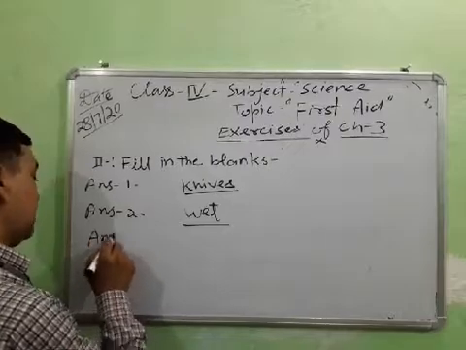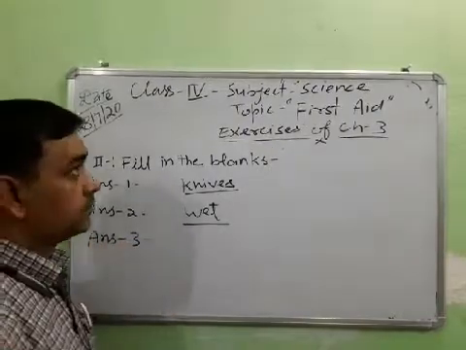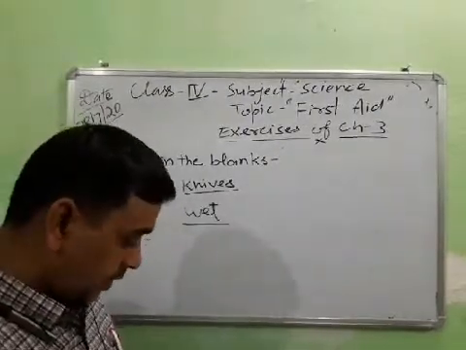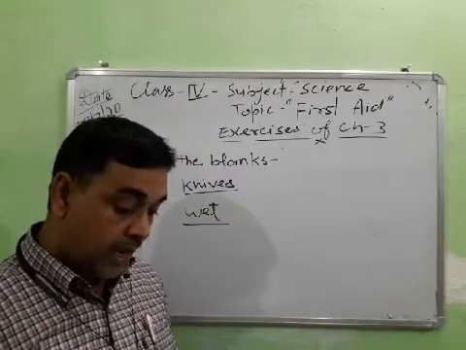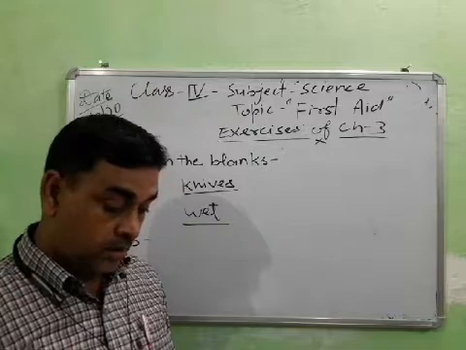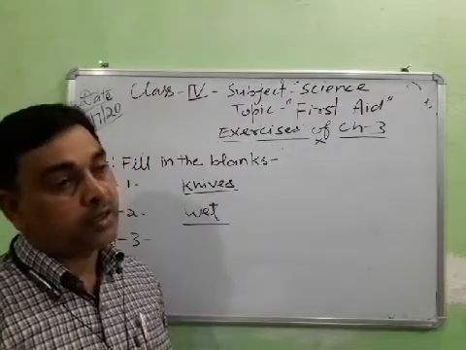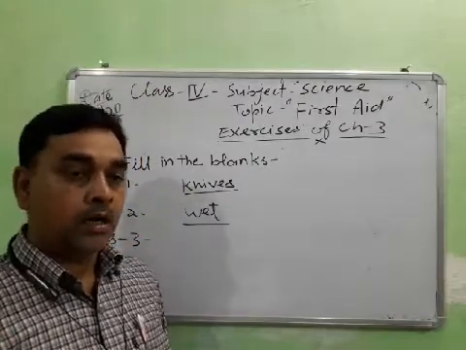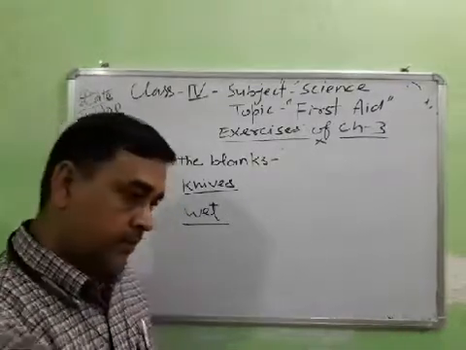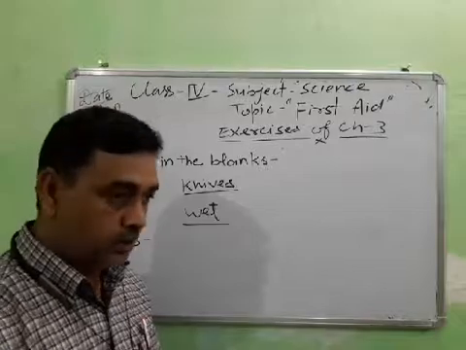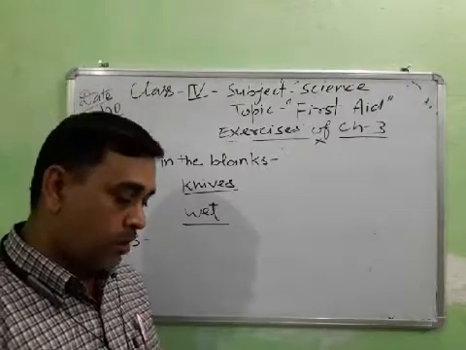Answer number third: never jump over the dash to cross the road. You know, students, when a road is very broad, there is a barrier between the roads.